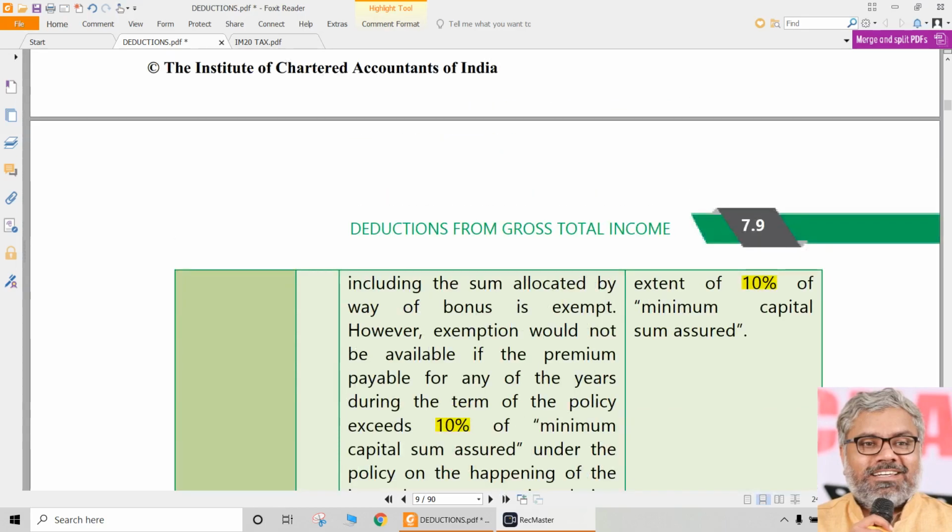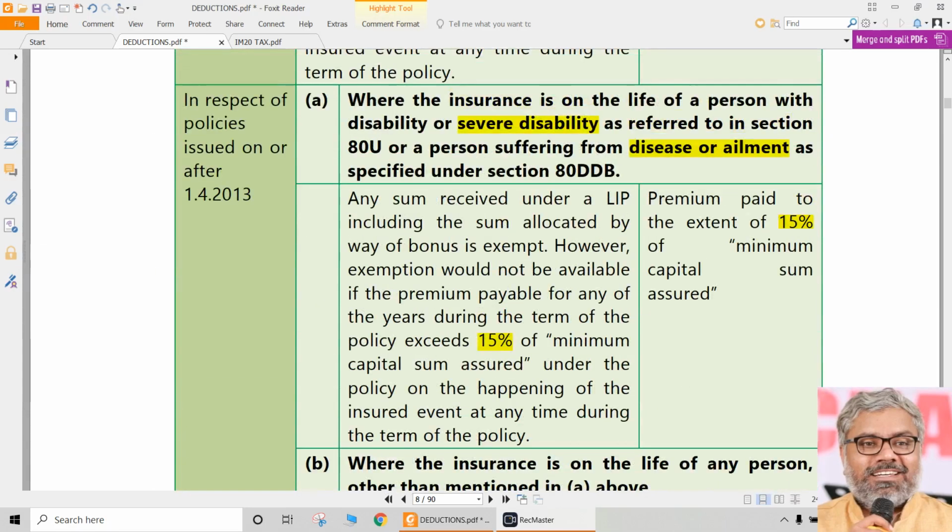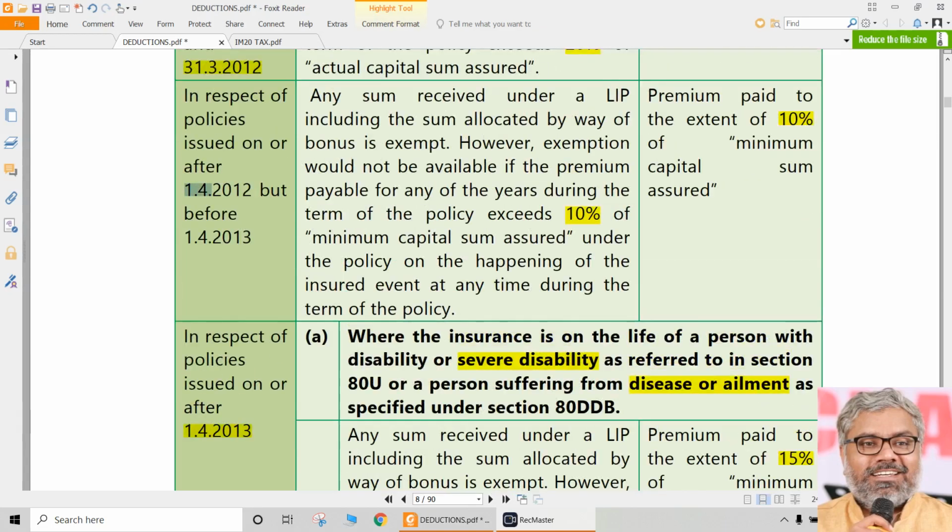So the point is, what dates are to be remembered here? 1/4/2013 is the date you should definitely remember. From 1/4/2013 onwards, in fact 1/4/2012 also, because even between 1/4/2012 and 1/4/2013, the amount is 10%. So for normal people, you should remember 1/4/2012. For disabled persons, you should remember 1/4/2013.